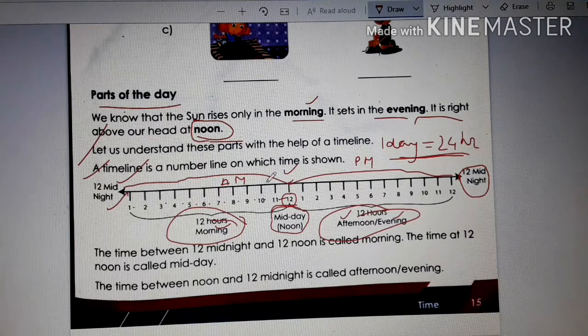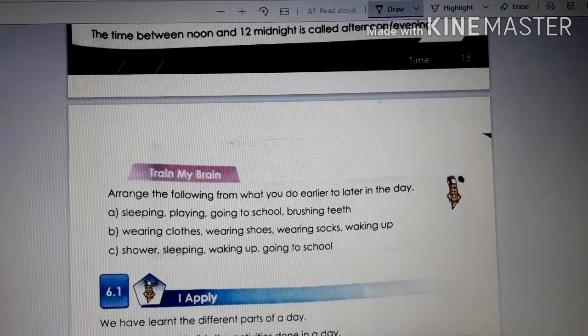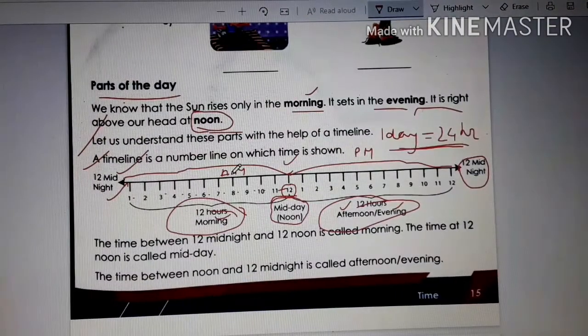In different parts of the day we do different activities. So 12 hours of AM and 12 hours of PM make 24 hours. This is how one whole day completes: morning, then noon, then afternoon, evening, midnight. This is how the day finishes. 24 hours finish. Clear?